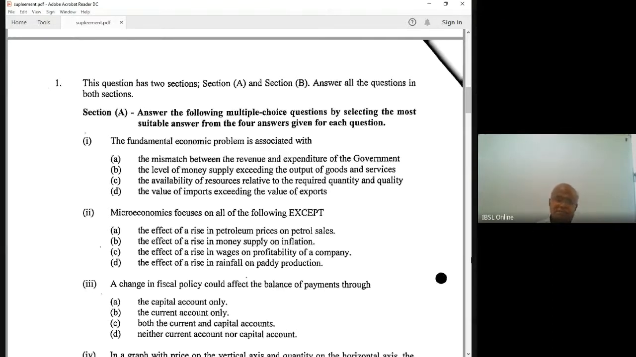Then we discuss cost: short run cost and long run cost. You have to understand the difference between short run and long run. You can't say two years is short run and more than two years is long run. No. In economics, you don't have that approach to short run and long run.